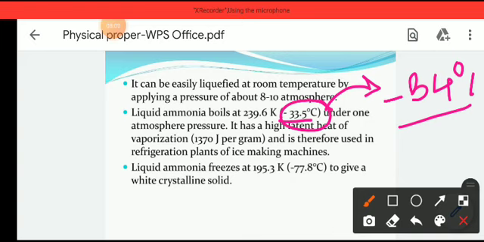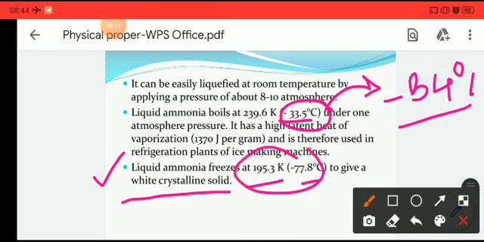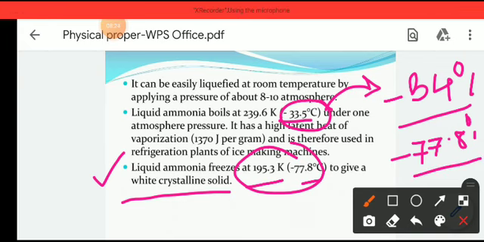Okay, so let's move to the next point, that is liquid ammonia freezes at 195 Kelvin, that is minus 77.8 degrees Celsius, to give a white crystalline solid. So the freezing point of liquid ammonia is minus 77.8 degrees Celsius, and it has a boiling point of minus 33.5 degrees Celsius.